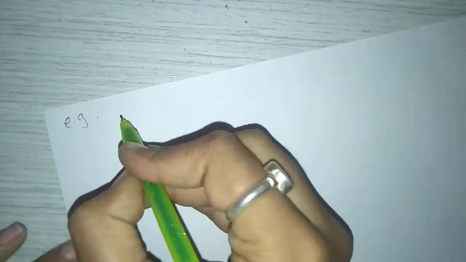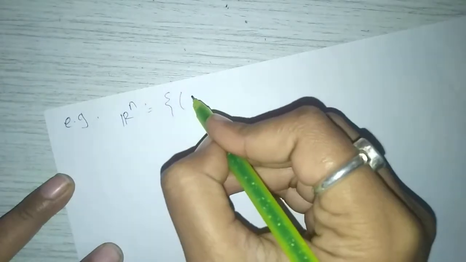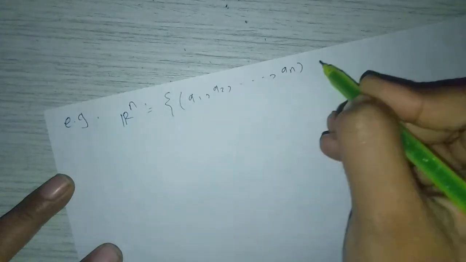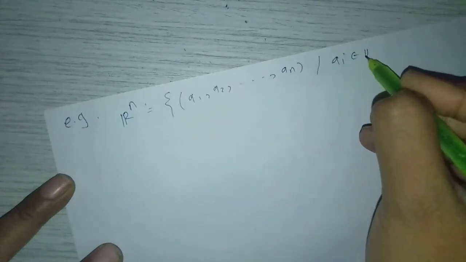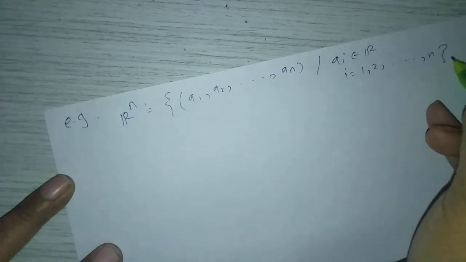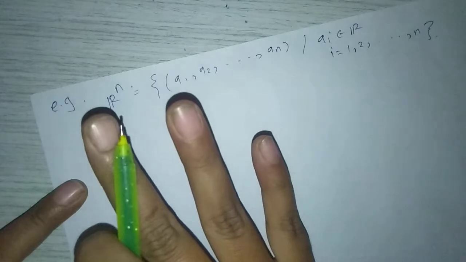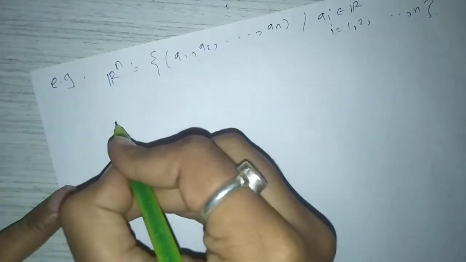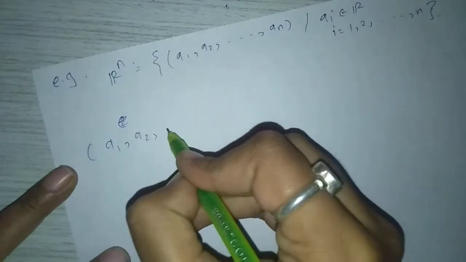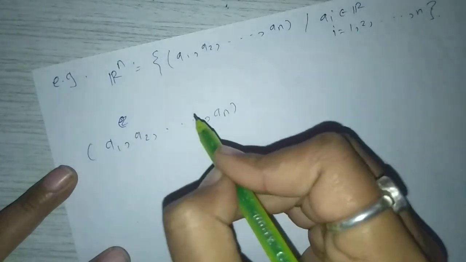Next, for examples, consider Rn. Rn means the set containing (a1, a2, and so on, an) such that ai belongs to R, i running from 1, 2 and so on n. The standard basis of Rn is nothing but this. Suppose (a1, a2, and so on, an) is an arbitrary element of Rn.